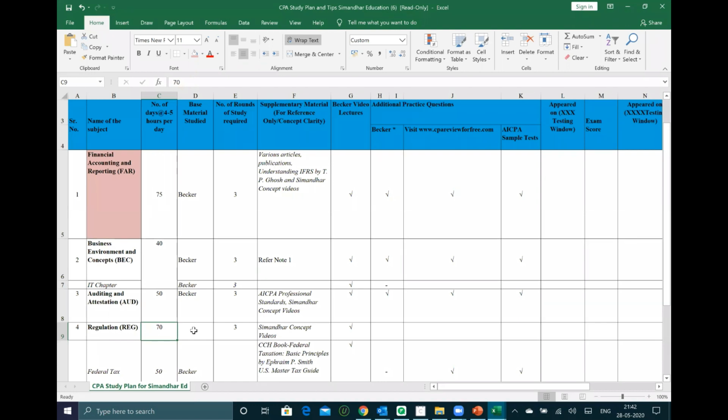How much time is it recommended? Sir, sorry, I missed it in between, which are the weighted chapters in audit? Sampling, audit reports, and audit standards. See, these are the heavy weighted chapters.